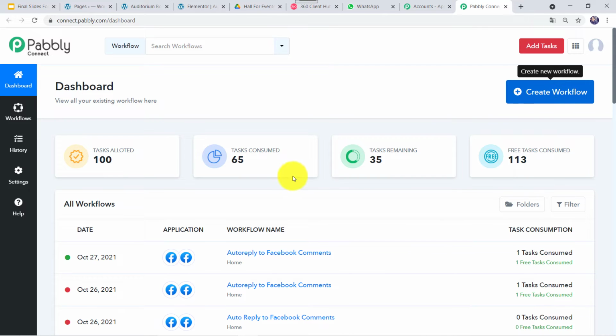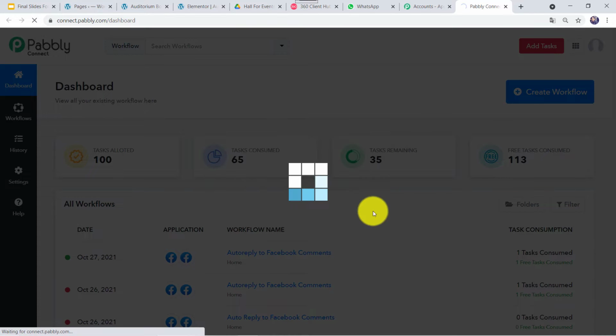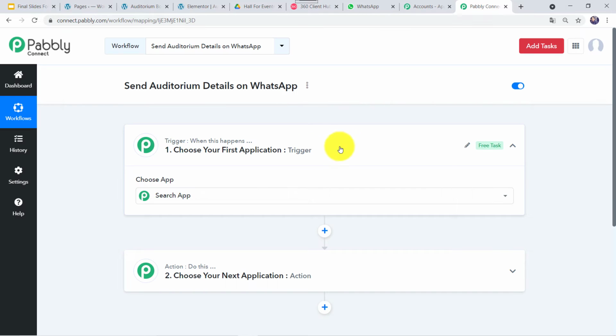Now here we have to give the workflow name. So here I have given the workflow name as send auditorium details on WhatsApp. Here you can give the workflow name as per your requirement. And now let's click on create. Now here we can see a trigger window and an action window.